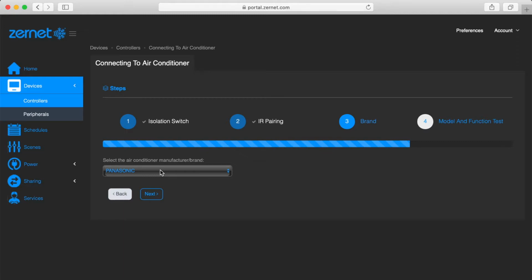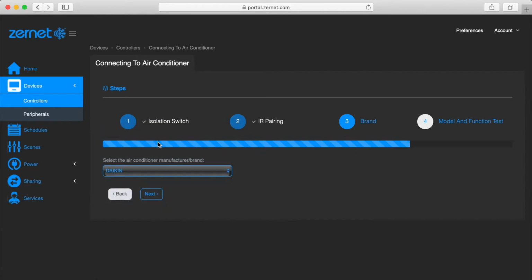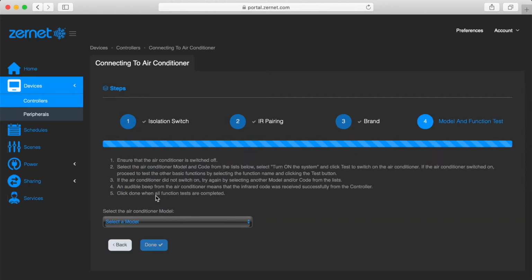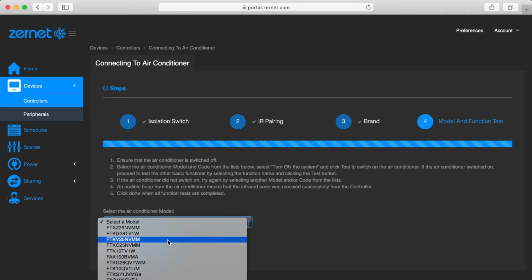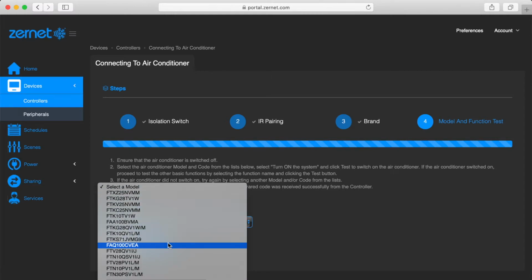Select the new air conditioner brand if it has changed. Select the new air conditioner model. If you cannot find a perfect match, select the closest matching model.